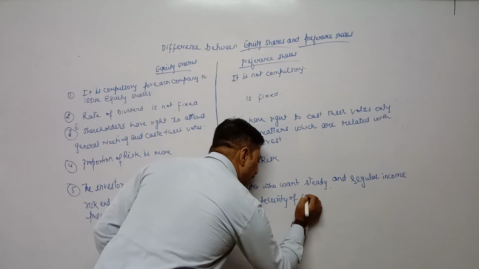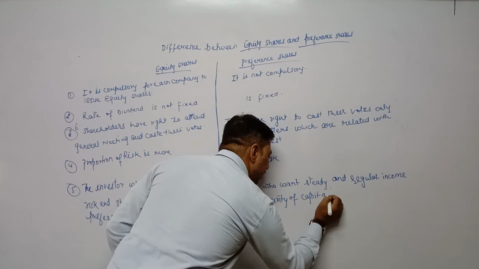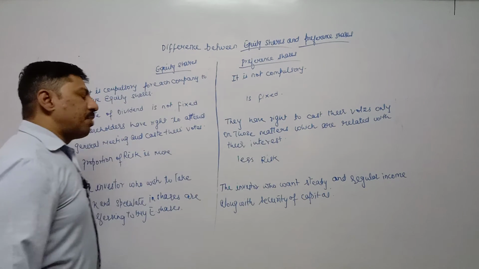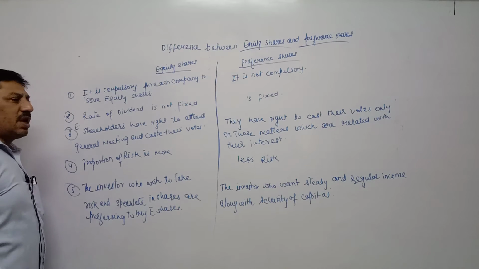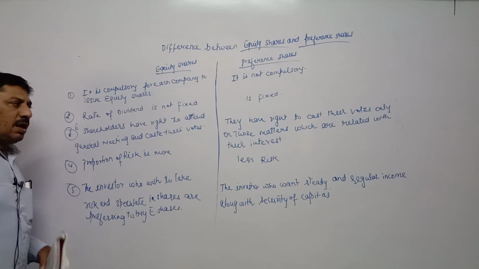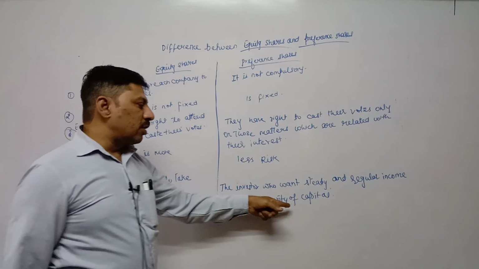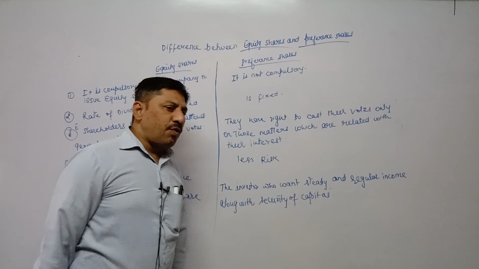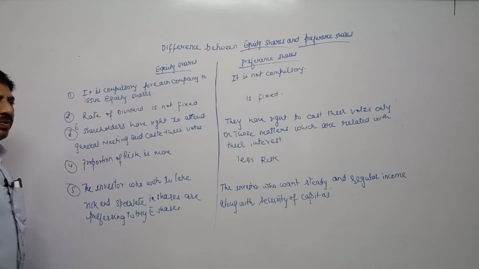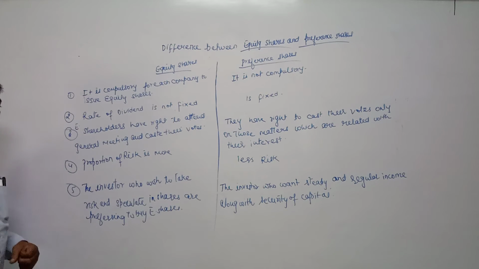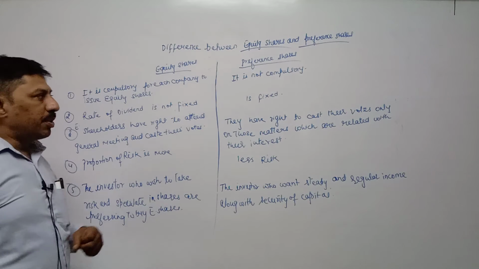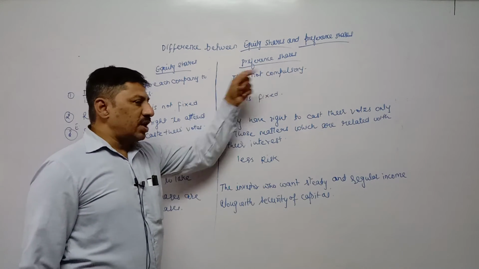Here security of capital means the amount which is invested in preference share. By purchasing share, whatever amount they had invested, they want that at any cost they will get their money back. That's why they want the security of capital also. Besides this, they want regular income every year. They do not want to take any kind of risk. Such investors prefer to buy preference share.